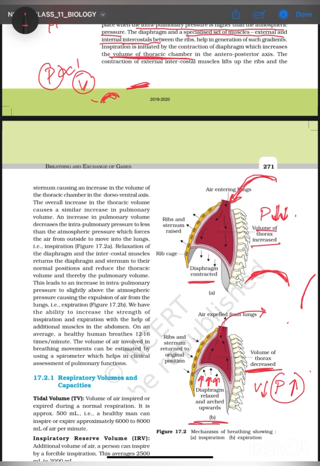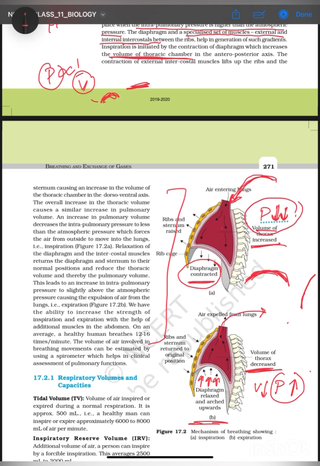So, in this paragraph, a whole set of statements are written to explain this. I've explained in a very easy method that when the diaphragm is contracted, the volume of the thorax increases, hence the pressure decreases. So, air enters the lungs. Whereas, when the diaphragm is relaxed, the volume of the thorax is decreased and the pressure is increased, so the air is expelled out.